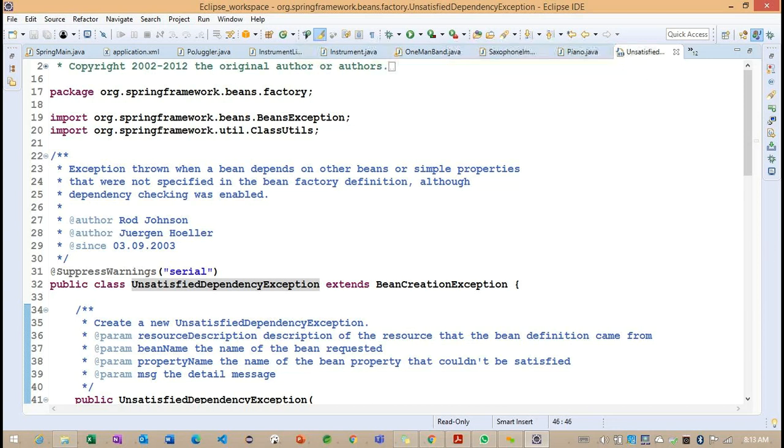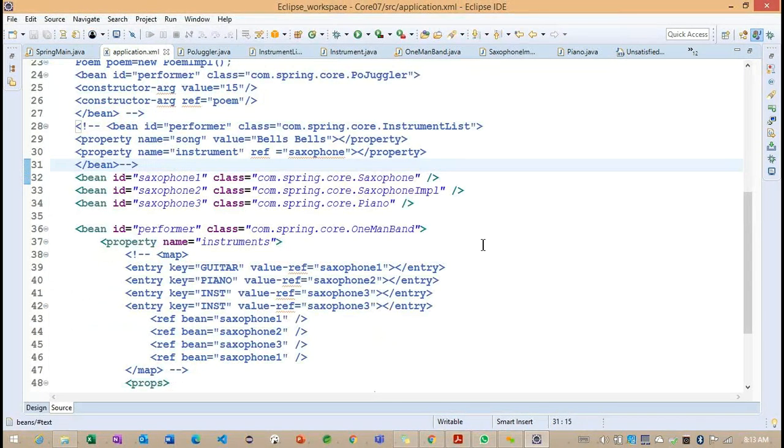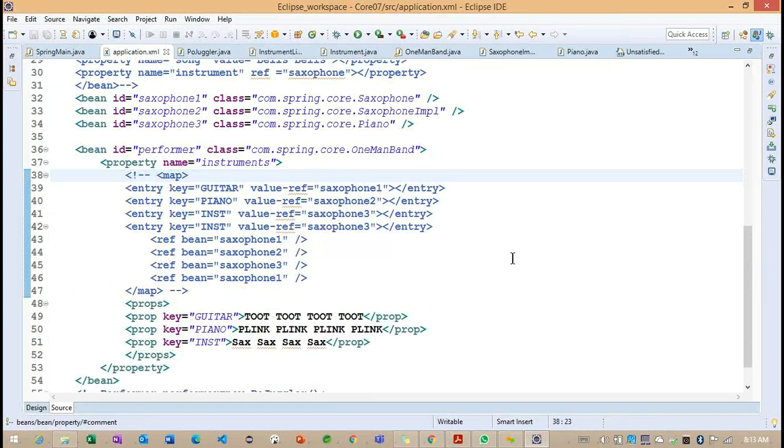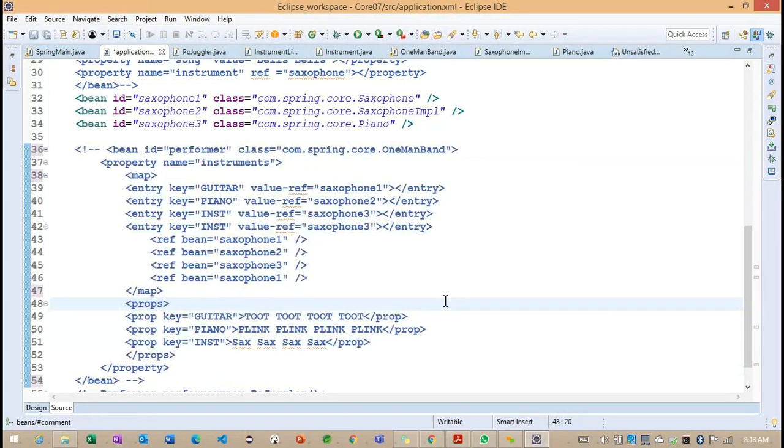To work on these three autowiring concepts, first we need to think about the InstrumentList class. So go back to the InstrumentList class here. We'll comment out these three sections.